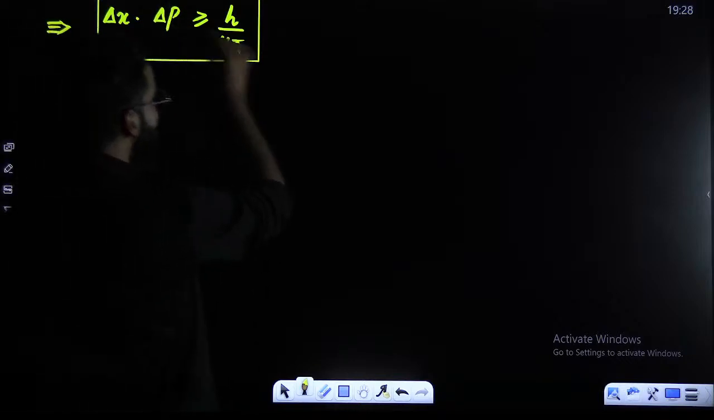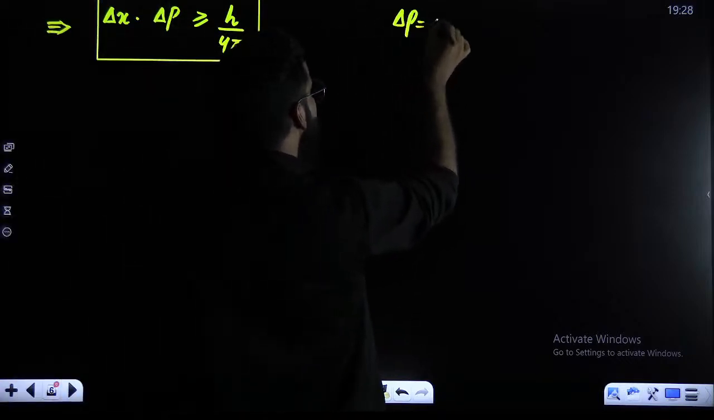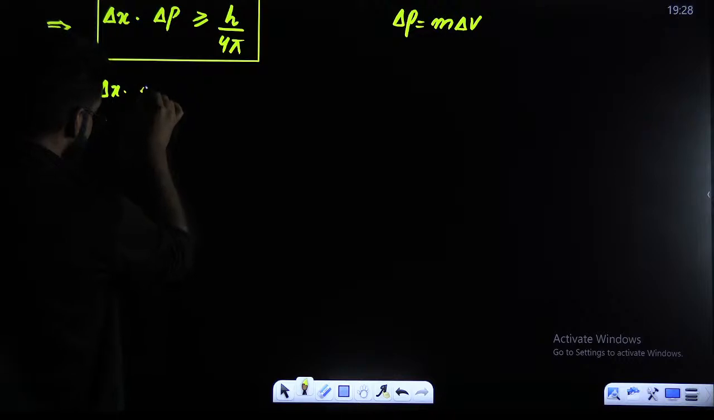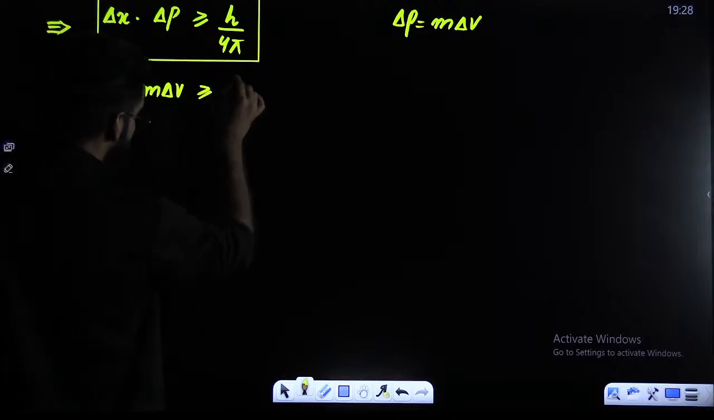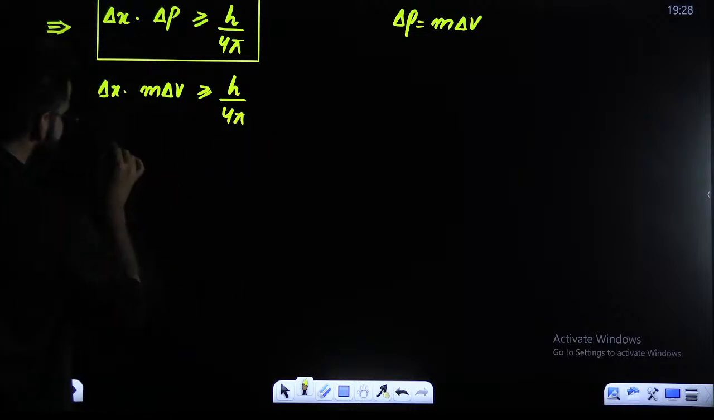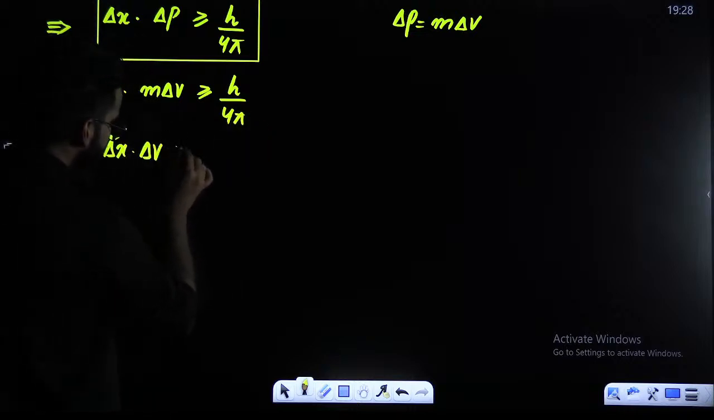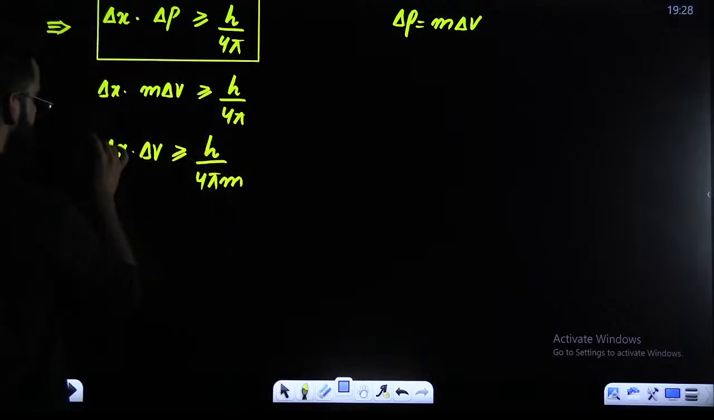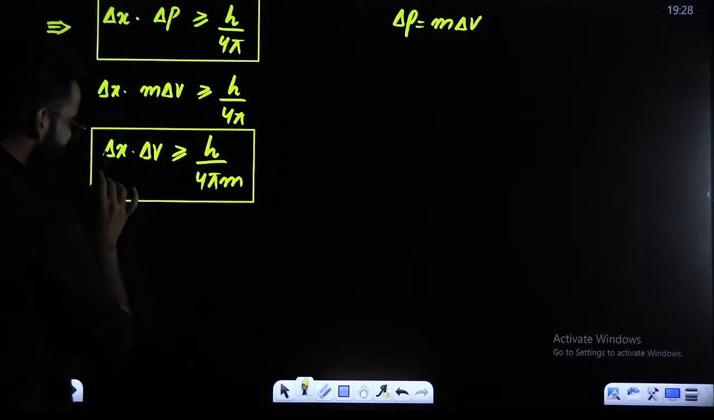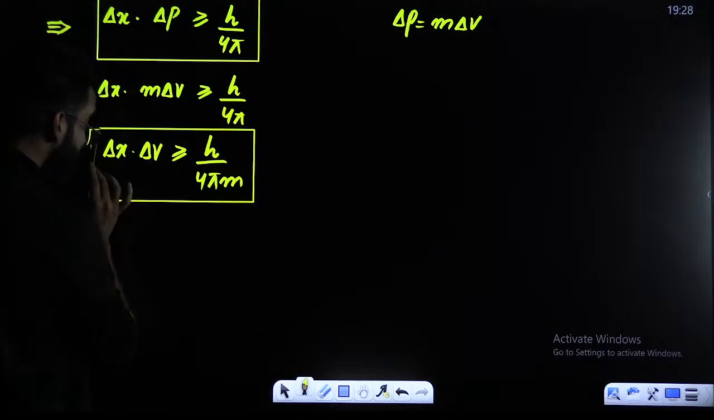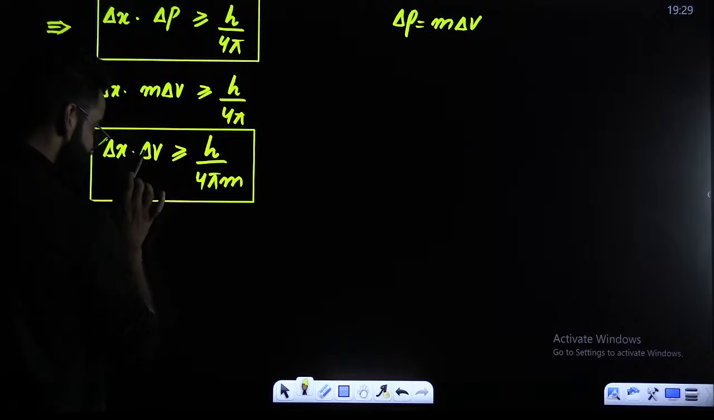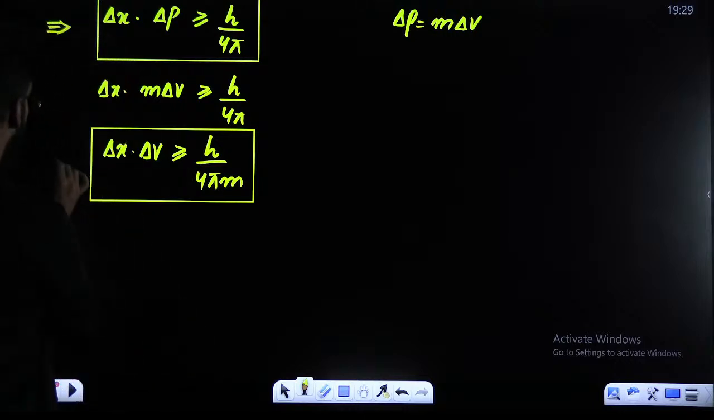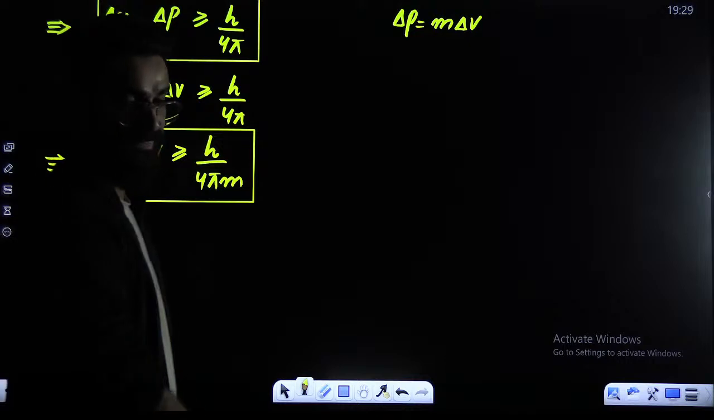Since error in momentum, delta P, is nothing but m delta V, delta x times m delta V is greater or equal to h upon 4 pi. So I can say delta x dot delta V is greater or equal to h upon 4 pi m. This is one more result which you need to remember. Error in the position of the microscopic particle multiplied by error in the velocity of the same particle will always be greater or equal to h upon 4 pi m. So we got 2 results till now.